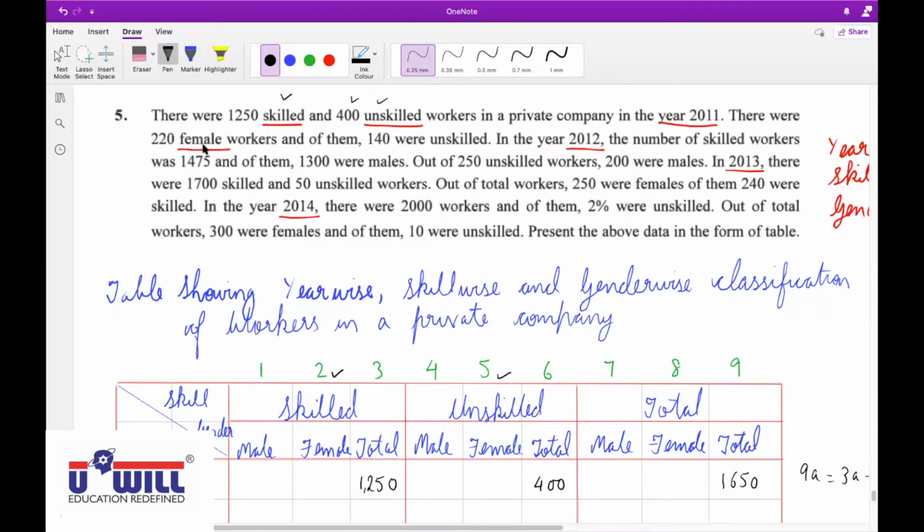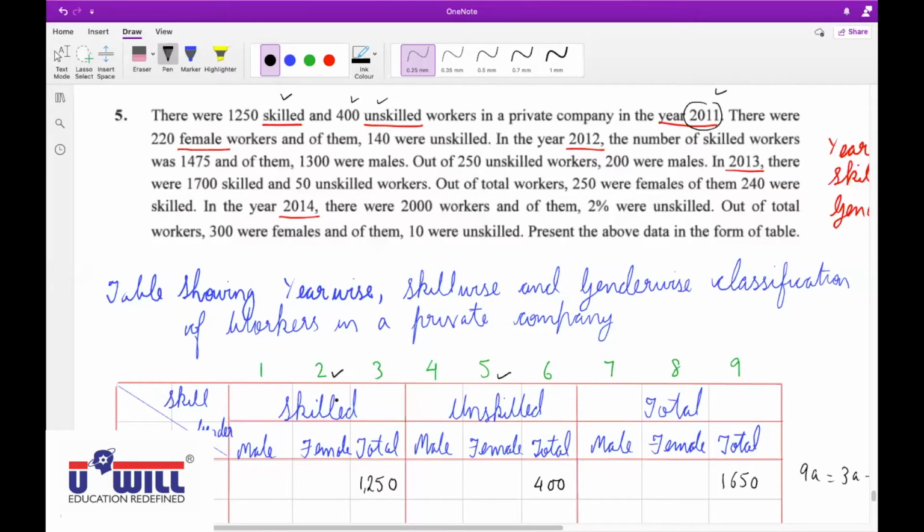In 2A. Sorry? In 2A. Okay, now tell me, Archie, first of all, we are still talking about 2011 only, okay? Yes, sir. We are still talking about 2011 only. There were 220 female workers. Is it mentioned that 220 female workers are skilled?